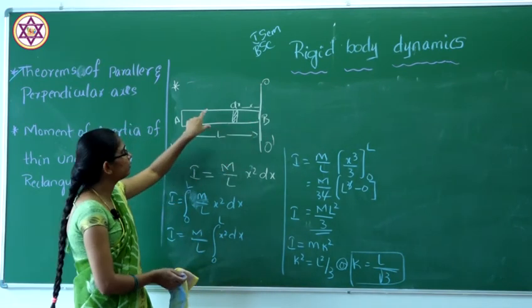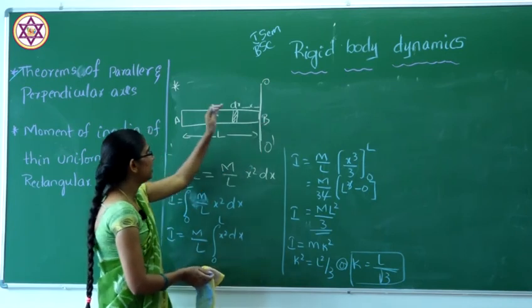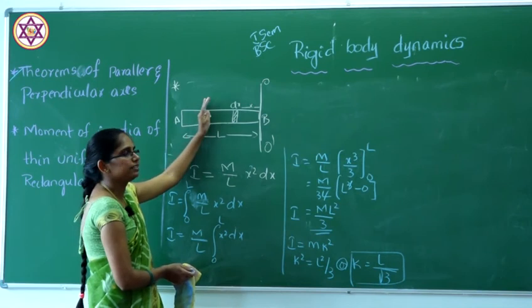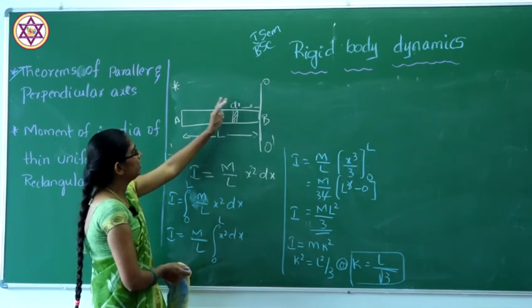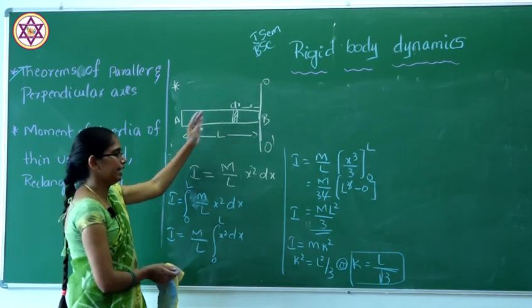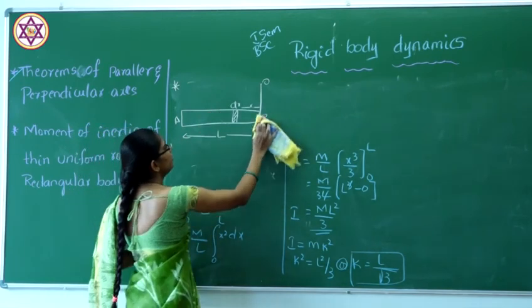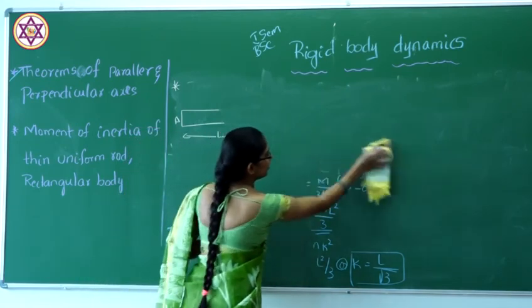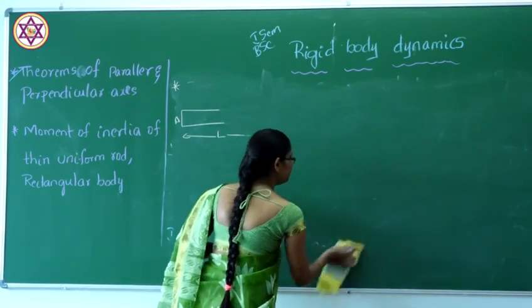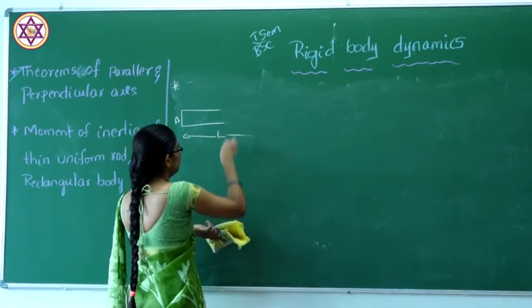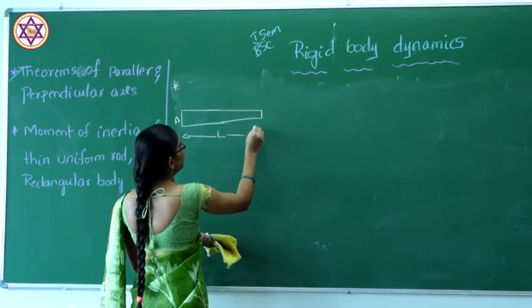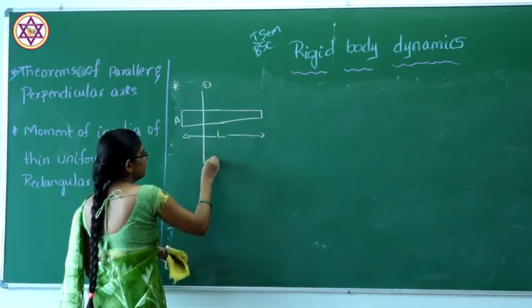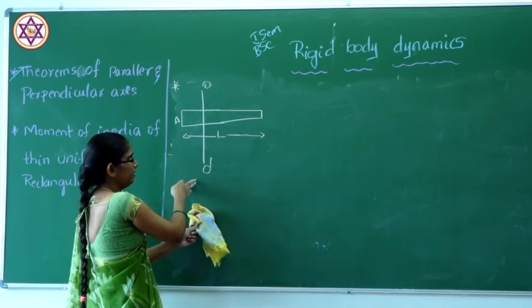Next, if you consider an axis perpendicular to the rod, not exactly at the center, let us discuss that. Here we have a rod of length L, and the axis O dash is only a perpendicular axis.